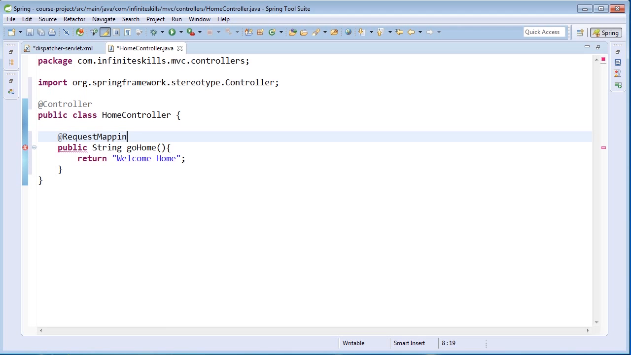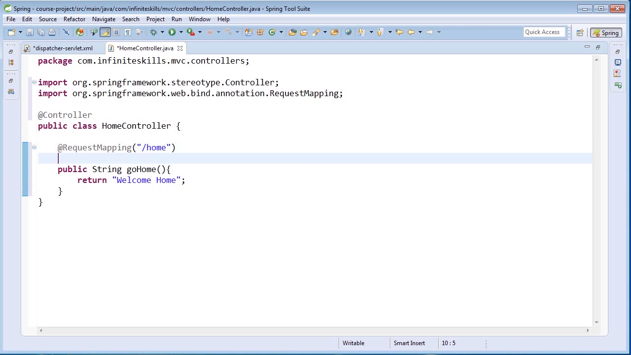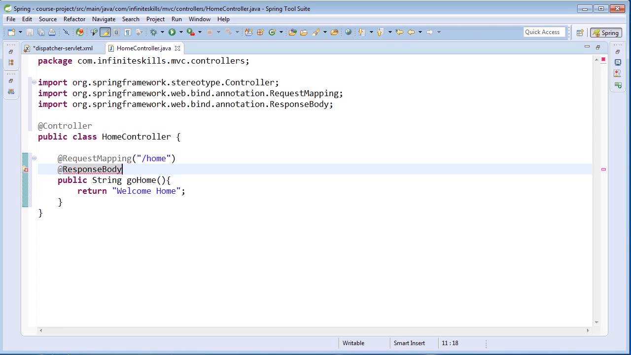This is one of the annotations supported by MVC annotation-driven, and basically it's going to map this URL, which is right now just our context root, and actually let's make it /home. It's going to map our root context /home to this method. So this method will get executed once we hit that URL. And we're also going to add the response body annotation, which is also enabled by MVC annotation-driven. And what that says is basically just make this string the body for our response.